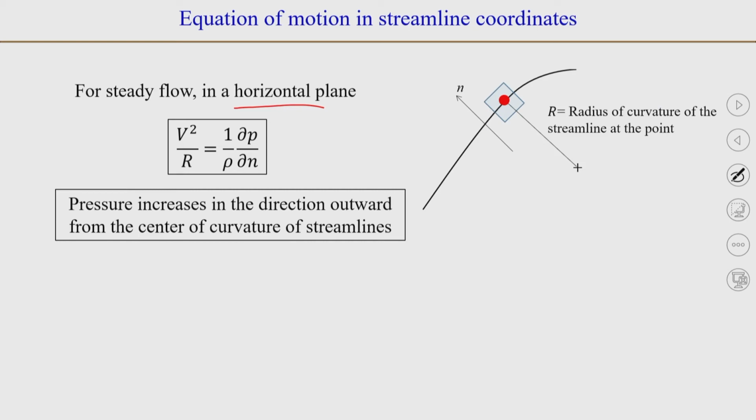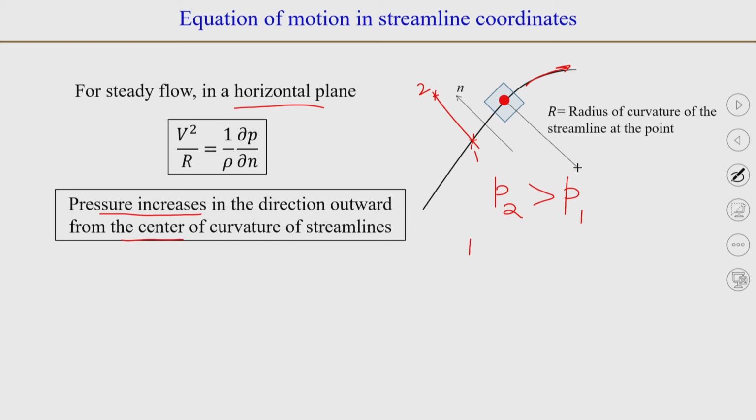So, if you have a flow happening along this direction, then in a curved channel, when the flow is inviscid, the pressure is higher in the direction outward from the center of curvature. So, if you take 2 points here and the flow is happening in this direction, this is the curvature here. If you take point 1 and point 2, P2 is greater than P1, that is what you see here, that ∂P/∂n, which is P2 minus P1.